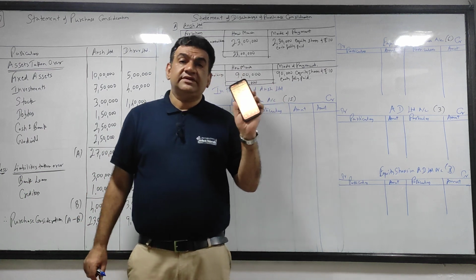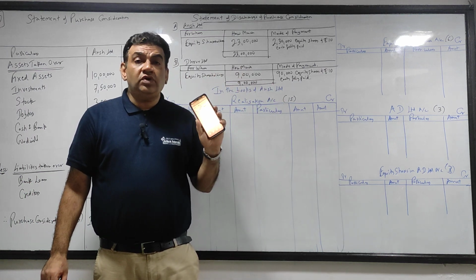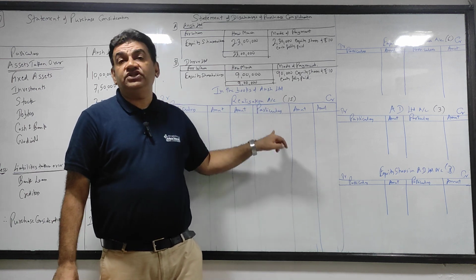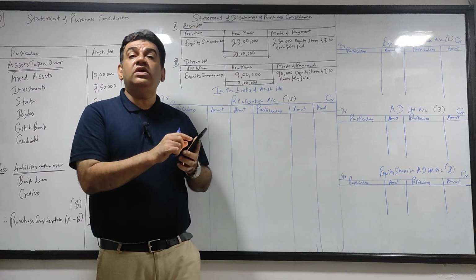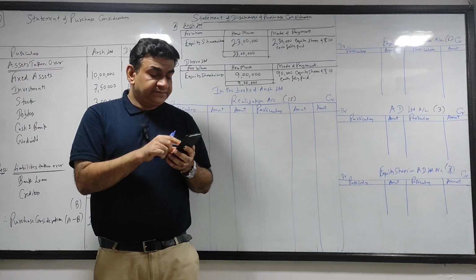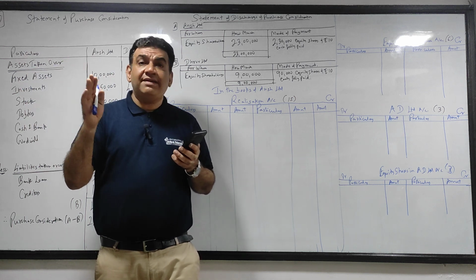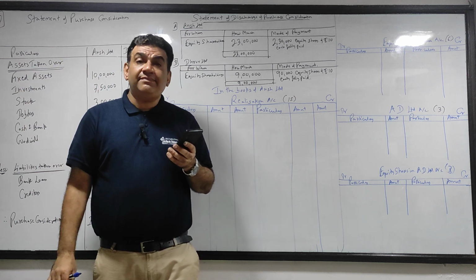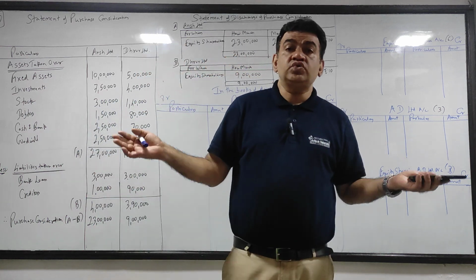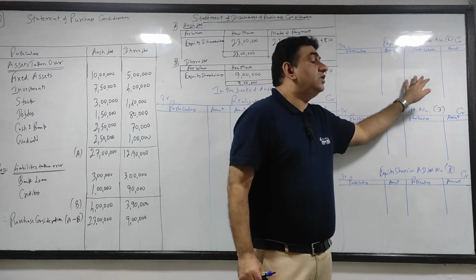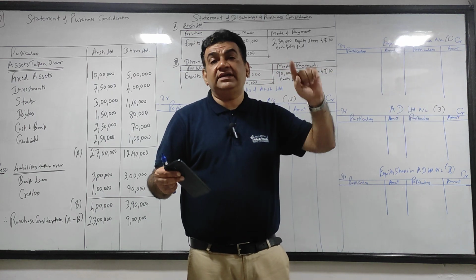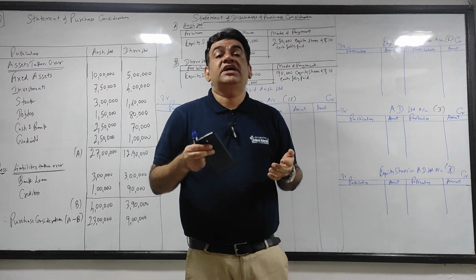Let's start. So now see, the question's balance sheet has 2 columns, Ansh and Dhruv, correct? So first you will close only Ansh Ltd. So we will see only Ansh and nothing else. Let's start. Only see Ansh. We'll start from the order, liability side. First, what is there? Share capital. Equity share. Share capital belongs to whom? Share capital belongs to equity shareholders. So equity share capital will be transferred to equity shareholders.